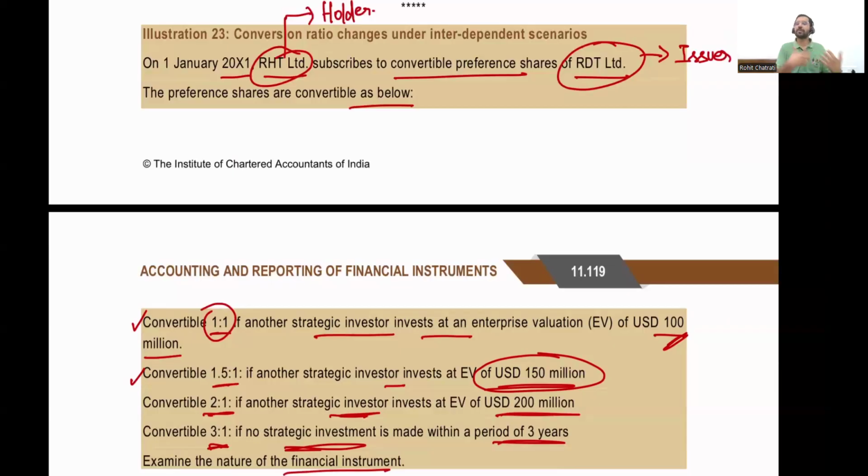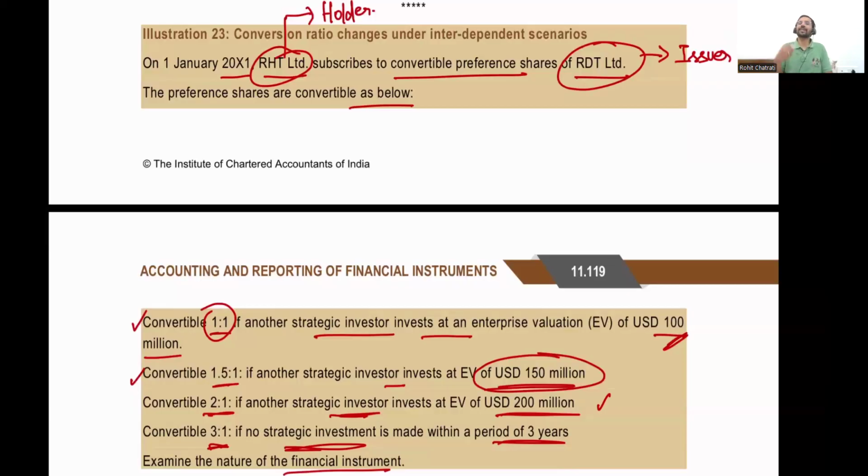Similarly, if somebody is investing at a valuation of 200 million, it obviously means that condition 1 and condition 2 have been satisfied, because for someone to invest at 200 million, they've crossed the 100 million and 150 million valuation. All right, so over here, conditions 1, 2, and 3 are dependent on each other. For condition 3 to be fulfilled, by default, condition 1 and 2 have to be satisfied.